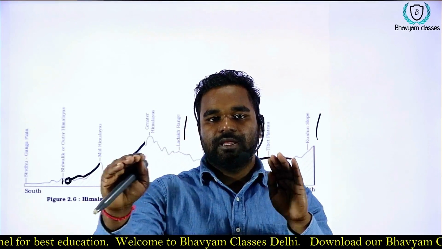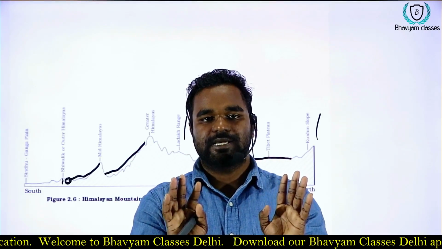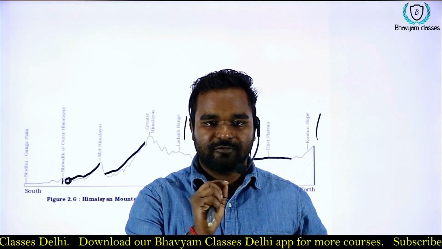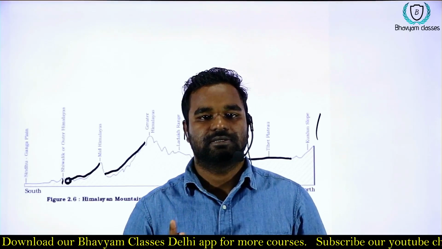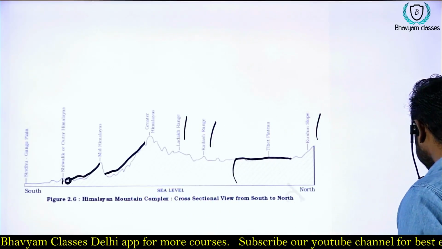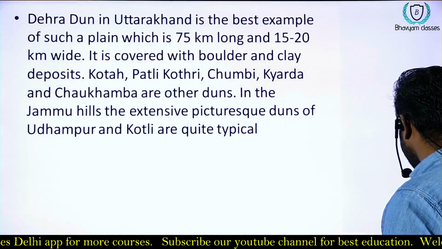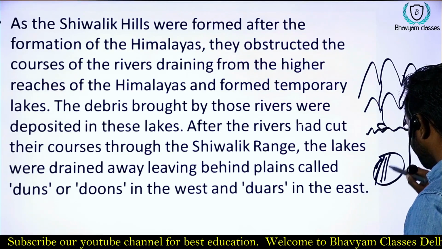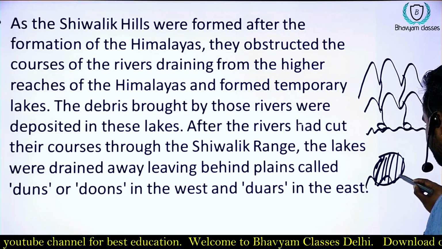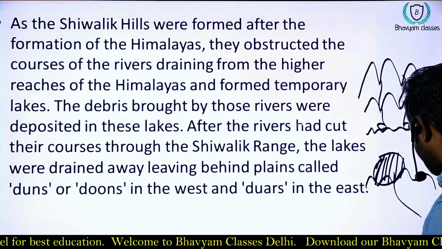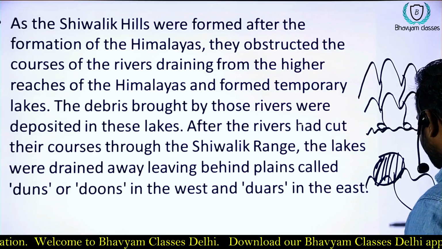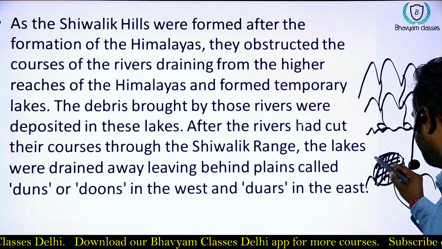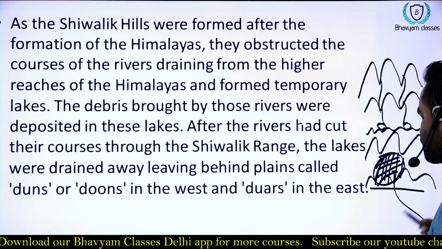So the lake which is filled by the sediments becomes dunes, okay. By this process you have plains in between the hills. I hope you can understand this thing, that because the lake is filled with the sediments, that's why the river started cutting the Shivaliks and moved, okay. But this part is left out and this part is plain in between the Middle Himalaya and the Shivaliks, okay.